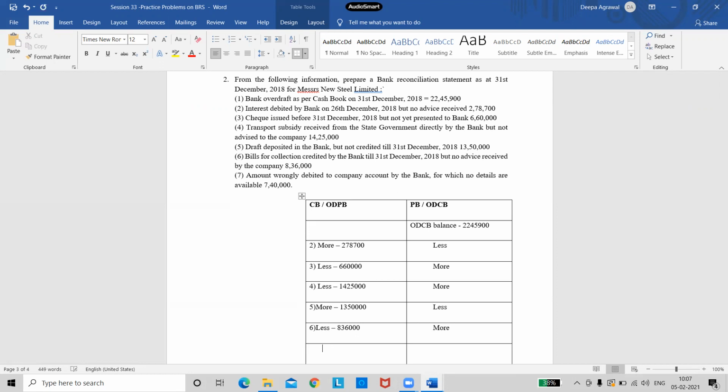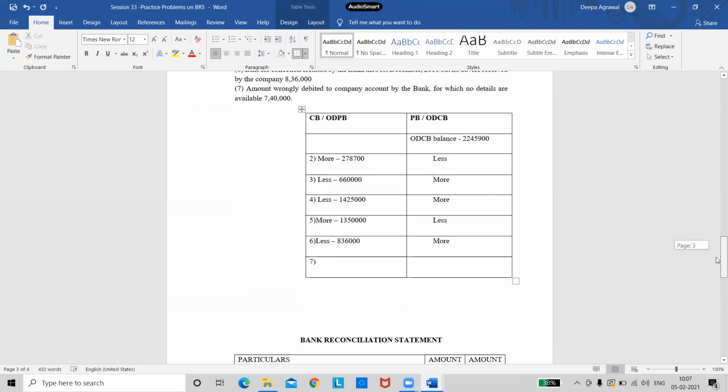See the last transaction. The seventh one says amount wrongly debited to the company's account by the bank for which no details are available. So the banker has wrongly debited our account. If the banker is debiting, it means it is recorded in the passbook. So will the passbook balance increase or decrease?